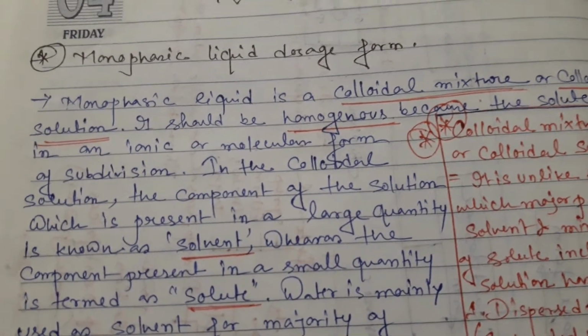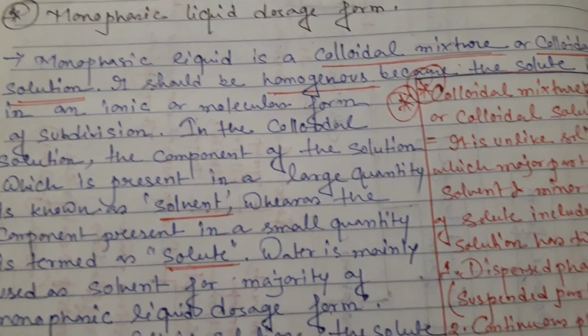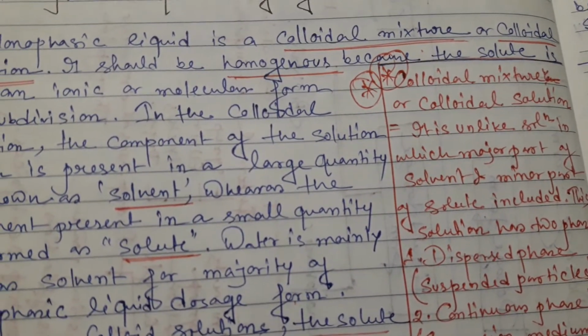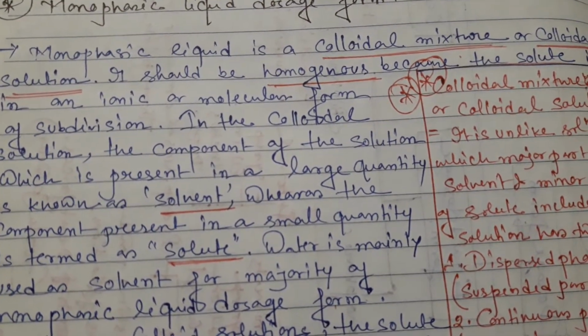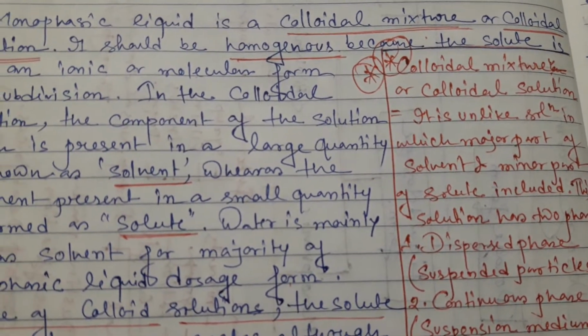Monophasic liquid is a colloidal mixture or colloidal solution. So what is a colloidal mixture or colloidal solution? A colloidal mixture or colloidal solution is one type of unlike solution, and it is also a homogeneous mixture, and it has two phases, continuous and dispersed phase.